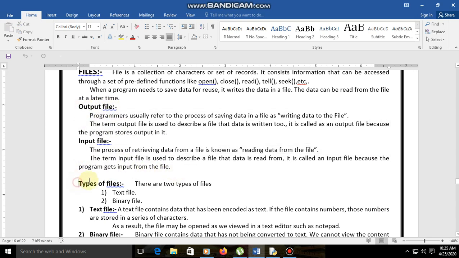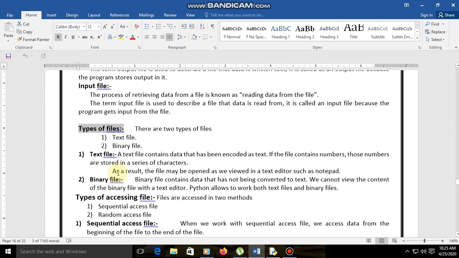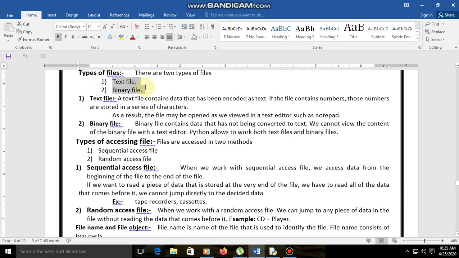And here are the types of files. Files contain mainly two types: one is the text file and another one is the binary file. So let us discuss the text file. The text file contains the data in alphabets or numerical format, whatever it is; the data has been encoded as text, clear?